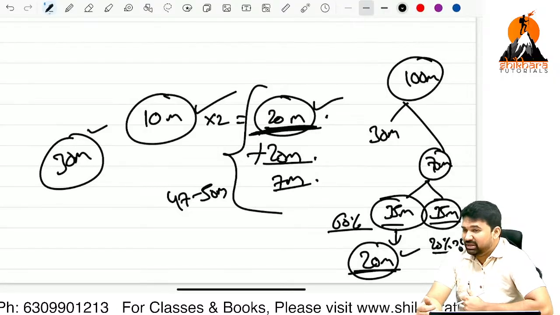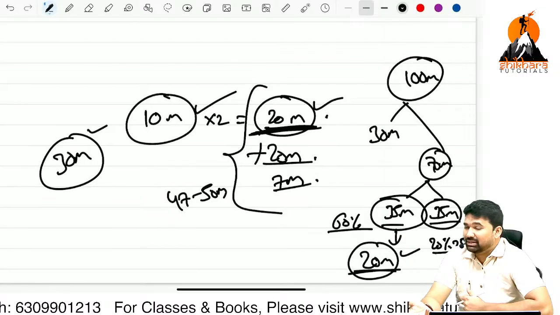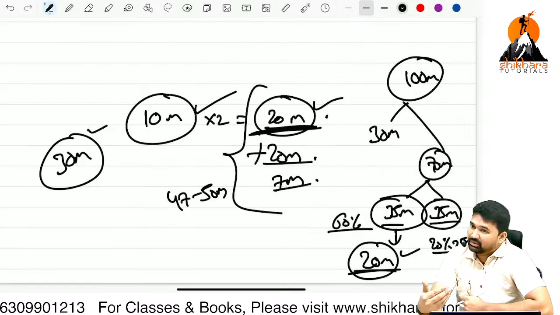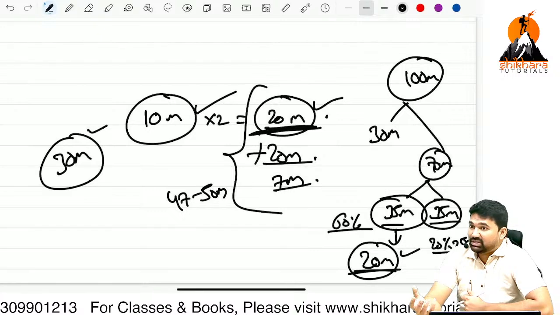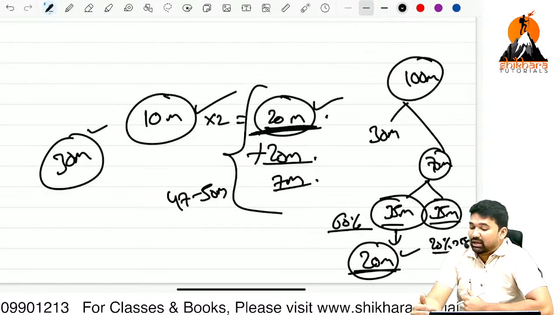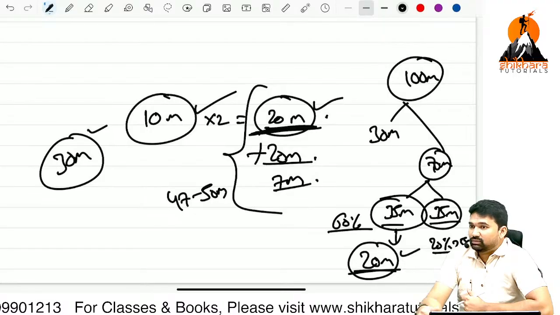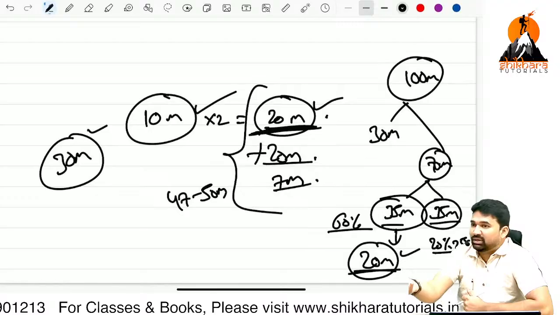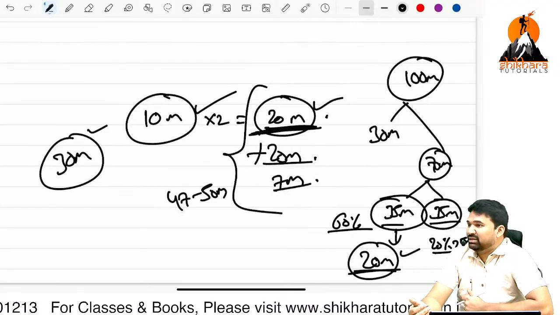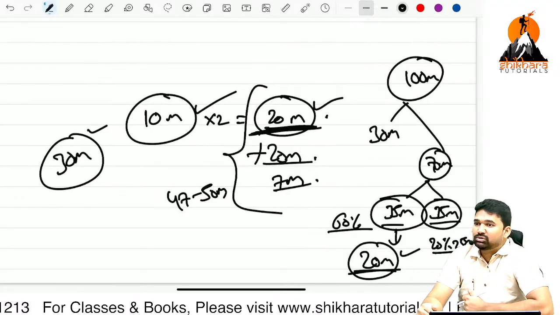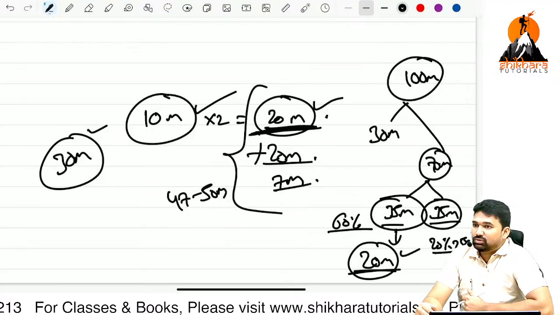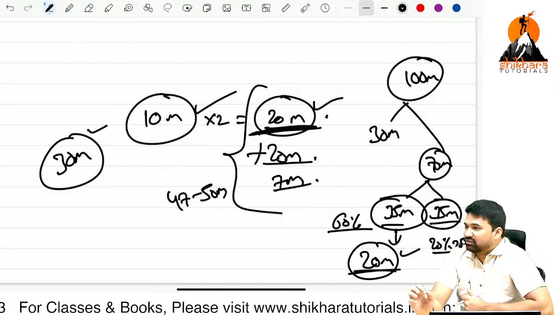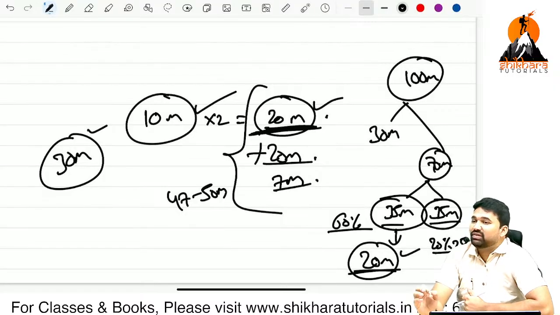Some students will be able to study in the nights, and in the daytime they will completely sleep. But some students have to sleep at 8 o'clock, and from early morning they are able to wake up and study. So different students will come with different kinds of mindsets and different types of wavelengths.